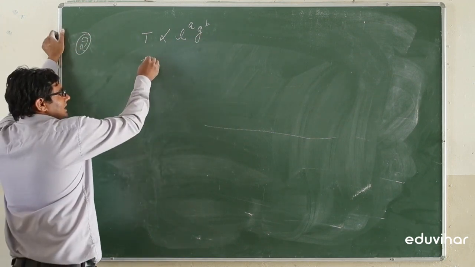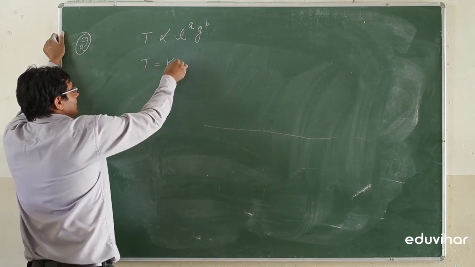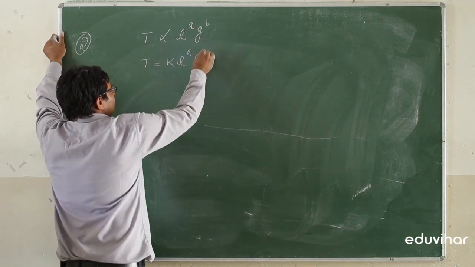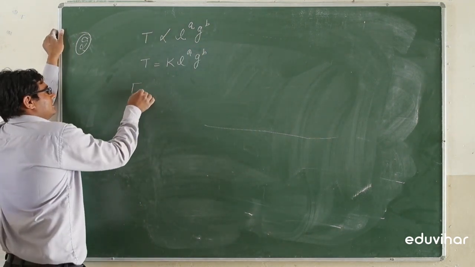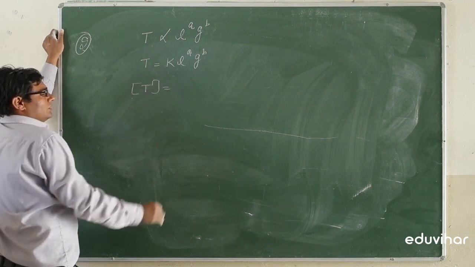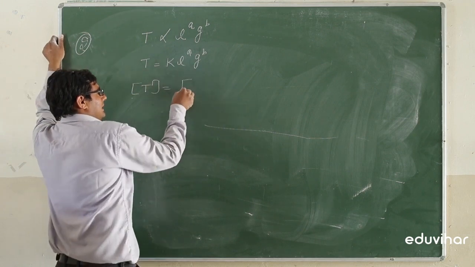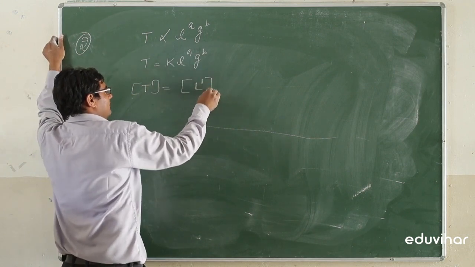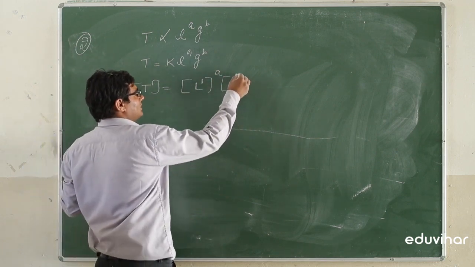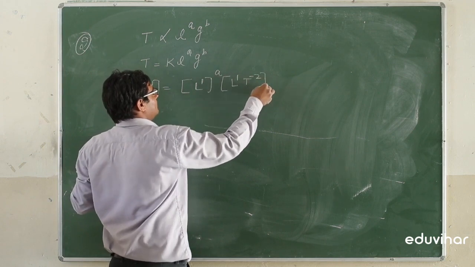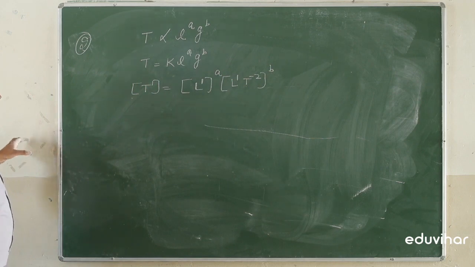Now time is directly proportional to L^a g^b, so it can be written as T = k L^a g^b. Time having the dimension formula T1, k having no dimension because it is a constant, length having the dimension formula L1, power a, acceleration due to gravity having the dimension formula L1 T^-2, power b.